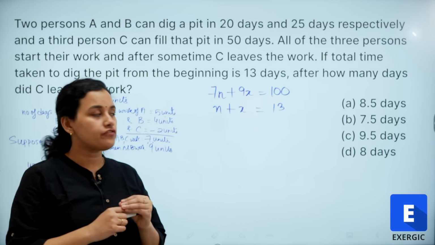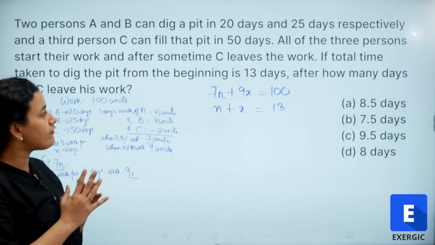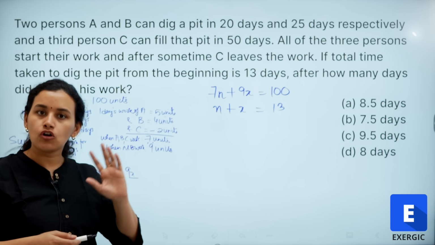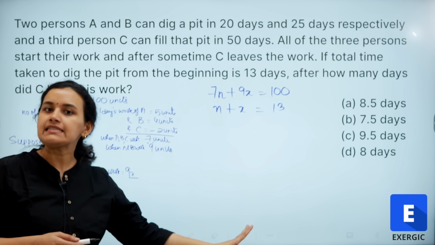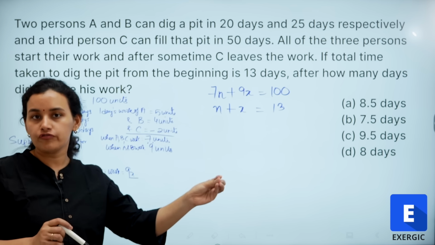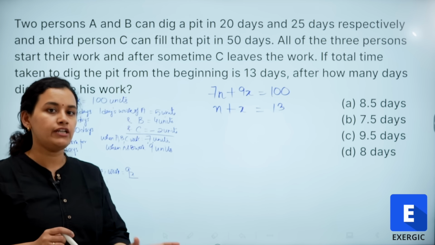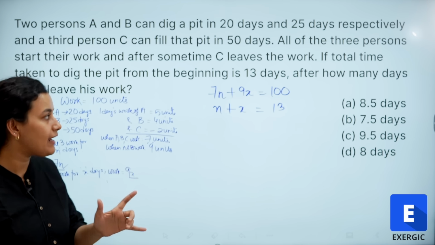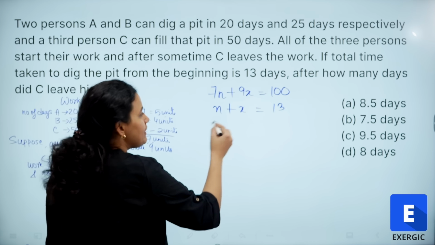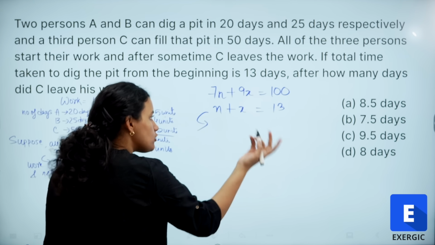Now, what do we want to find out? We want to find out after how many days did C leave his work, right? So, for n days, A, B and C, all of them worked and after that C left. So, we basically want to find out the value of n. So, we will eliminate x and reduce our calculation.